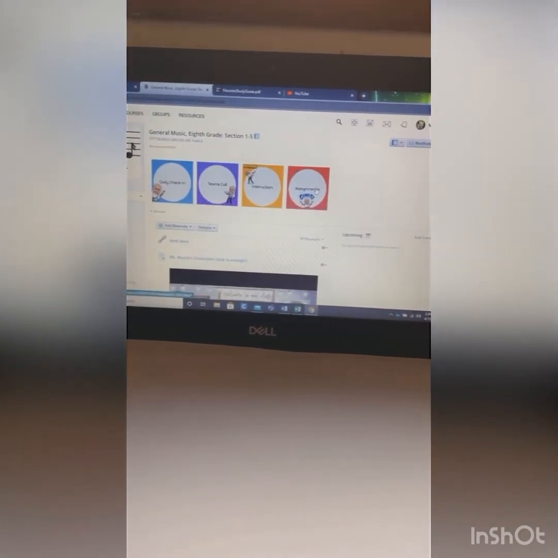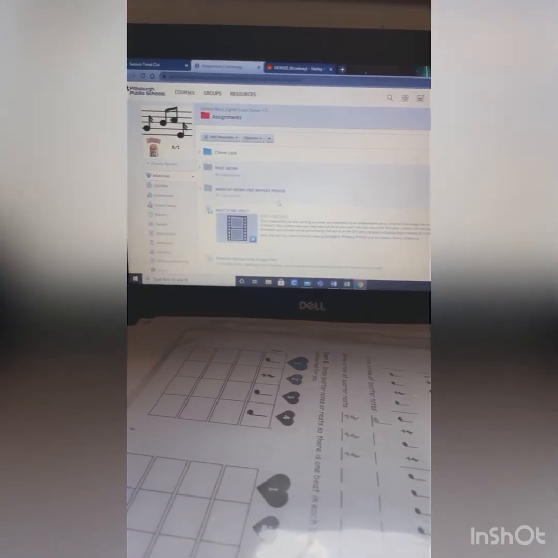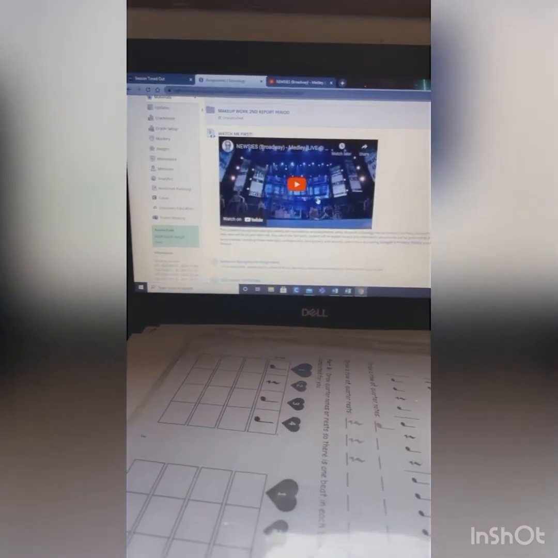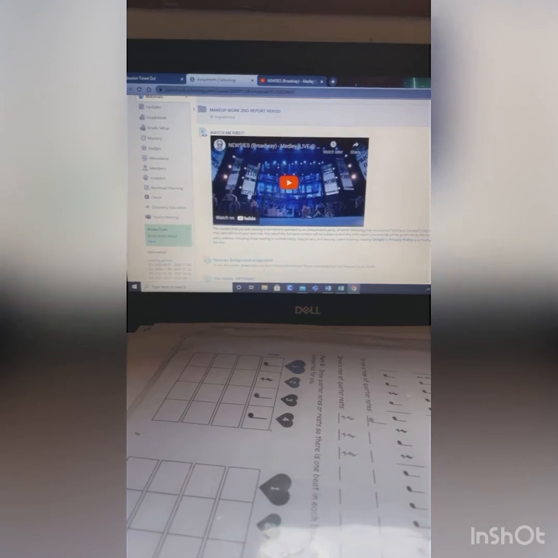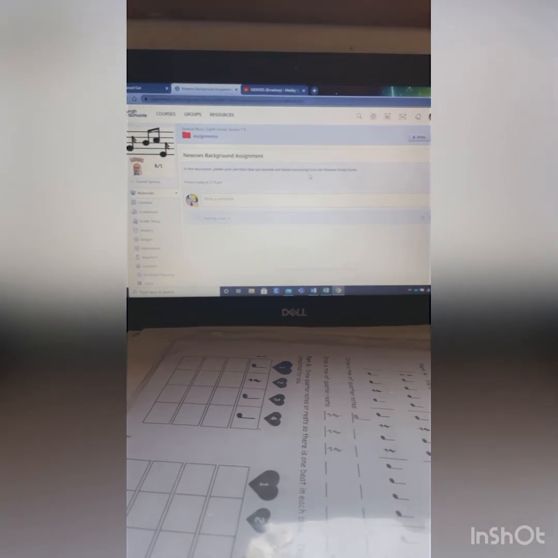You can click back to the main page because now we are going to work out of the red assignment button. Now, when you go into your red assignment folder, you are going to see a video here that says watch me first. This is something that you're going to need to watch. It is a Newsies medley that was live from the Tony Awards. After that, you're going to go into the Newsies background assignment. This is a discussion board, just like all of our daily check-ins and warm-ups. You're going to post your answers down below. It asks you this question. In this discussion, please post 2 facts that you learned and found interesting from the Newsies study guide.